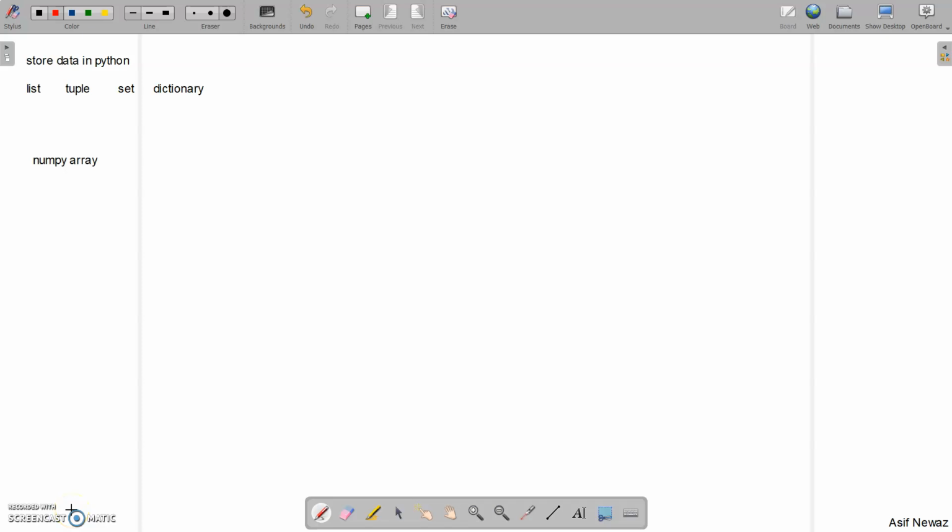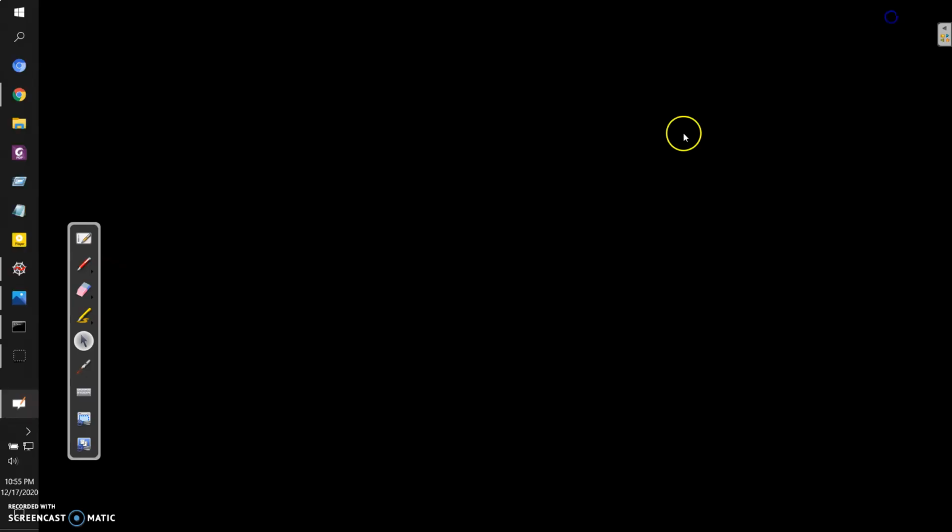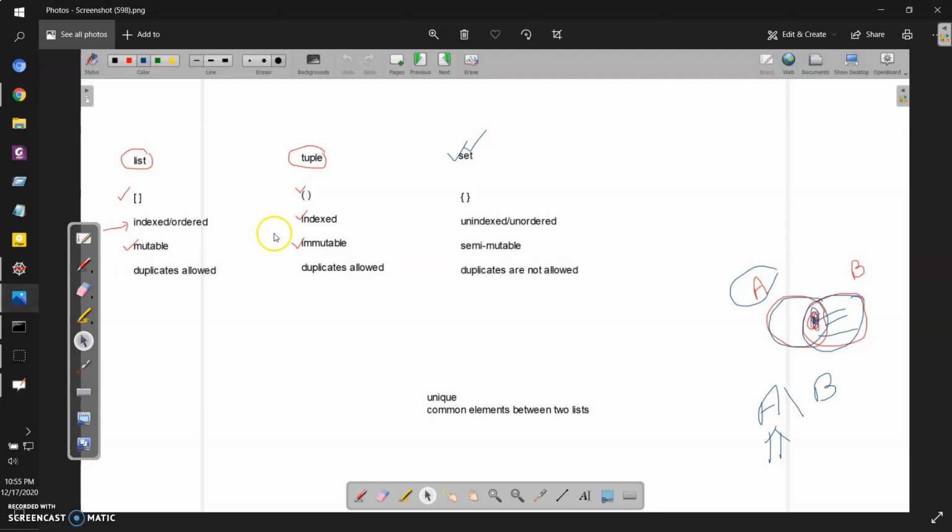Alright, so far we have seen three different ways to store data in Python. One was the list, the second was the tuple, and the third one was the set. We also saw some of the differences between these three. For example, to denote a list, we use square brackets. For a tuple, we use round brackets, and for a set, we use curly braces.